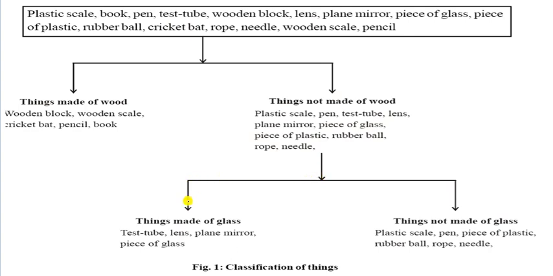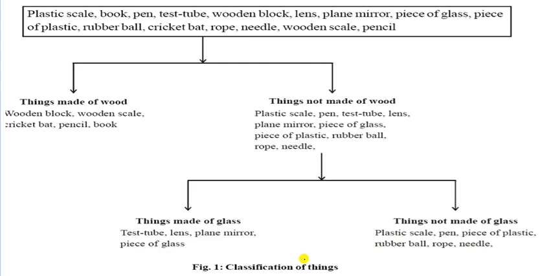Now it is further divided into two groups: things made of glass and things not made of glass. So test tube, lens, plane mirror and piece of glass are made of glass, and this one is not made of glass: plastic scale, pen, pencil, piece of plastic, rubber ball, rope and needle. So these are the classification of things.